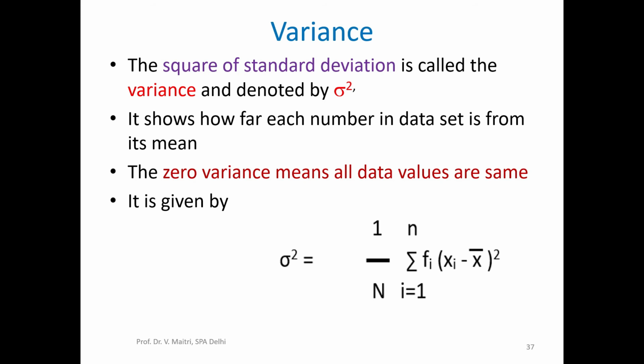It is given by sigma square is equal to 1 by capital N, sum i going from 1 to n, fi (xi minus x bar) square. Here N is the sum of frequencies, we all know.